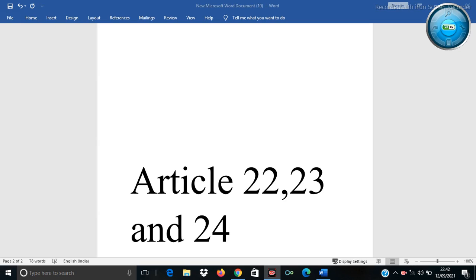Then, after one month, the detainee made a representation that he knew only the Polish language, not English. The Supreme Court held that the accused has knowledge of English and is showing ignorance, so the benefit did not go to the accused person.